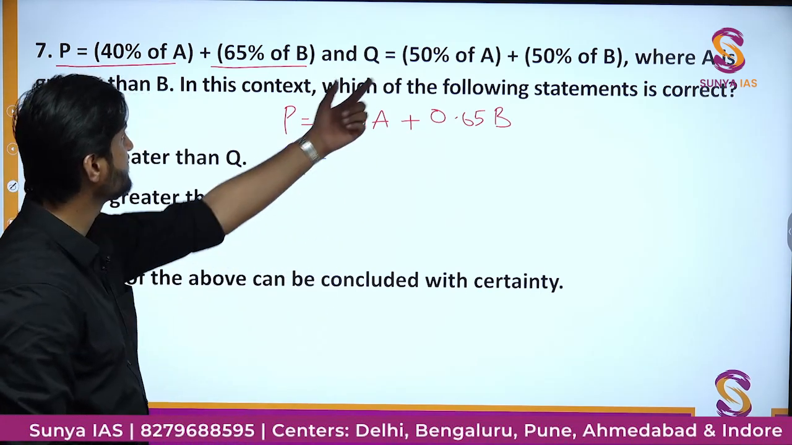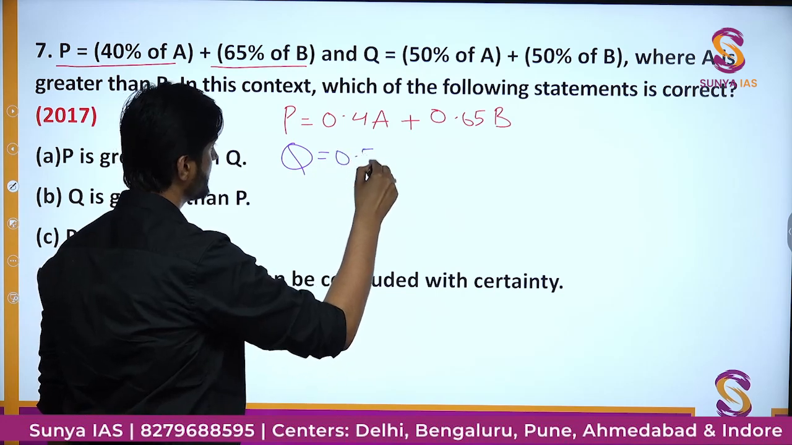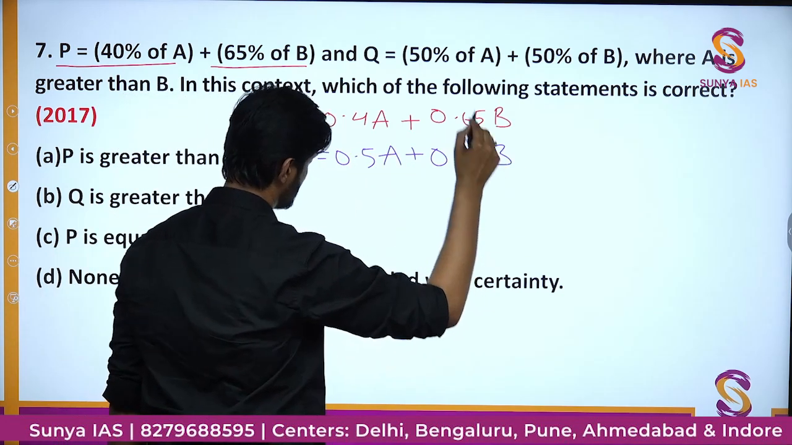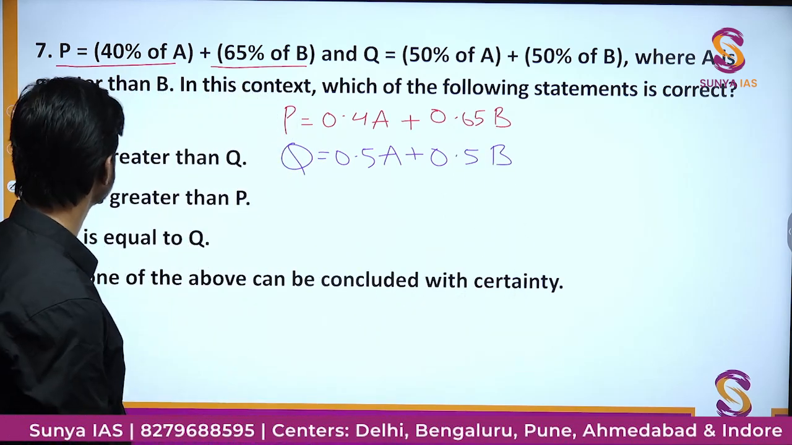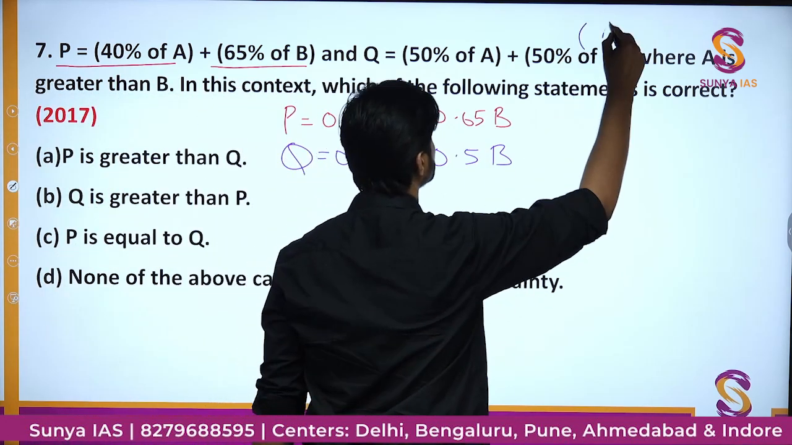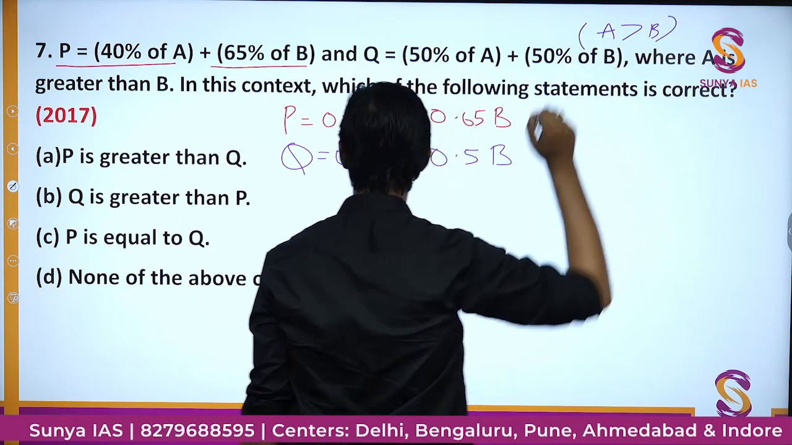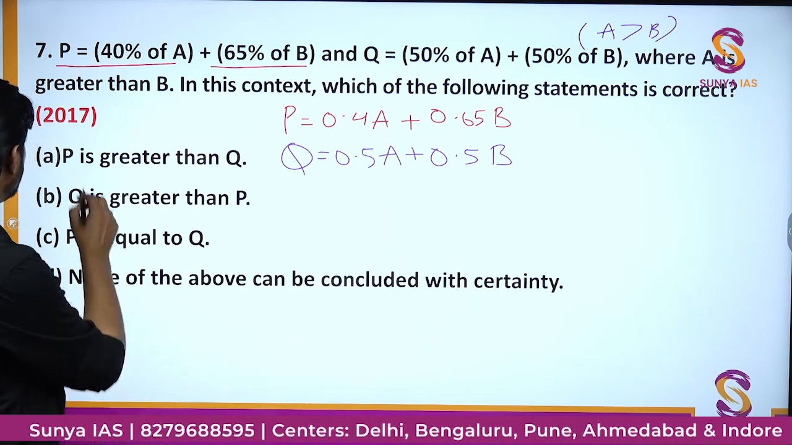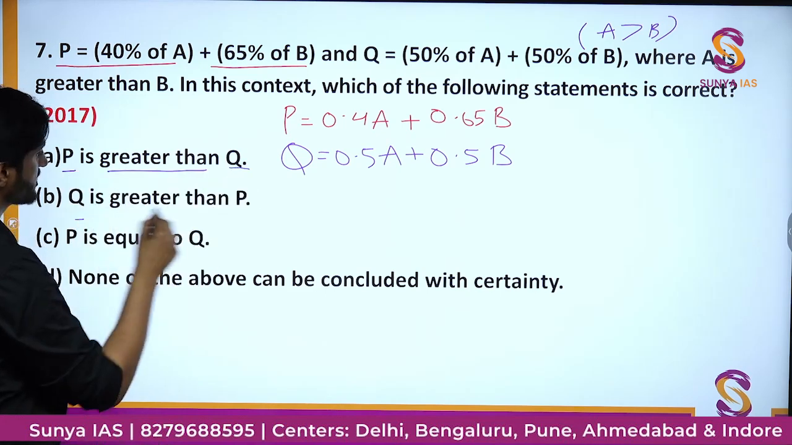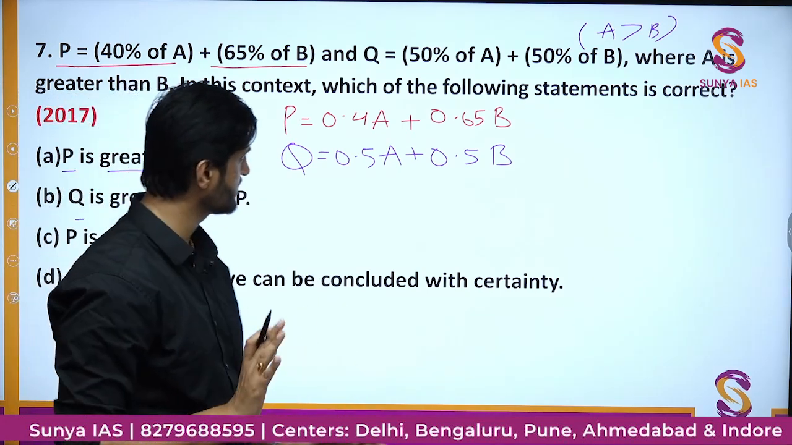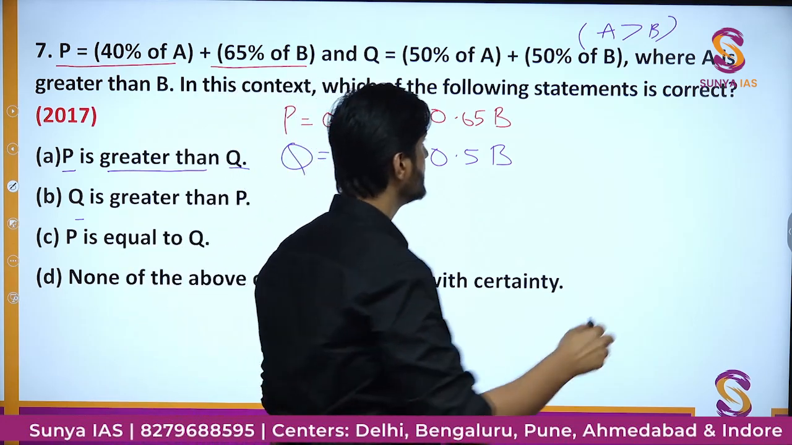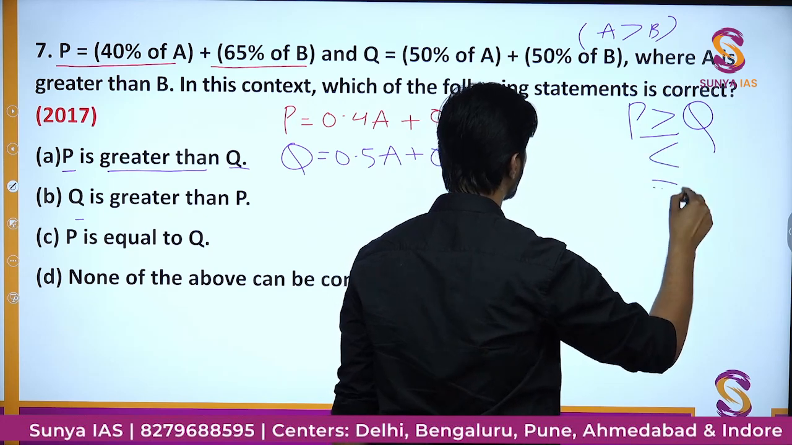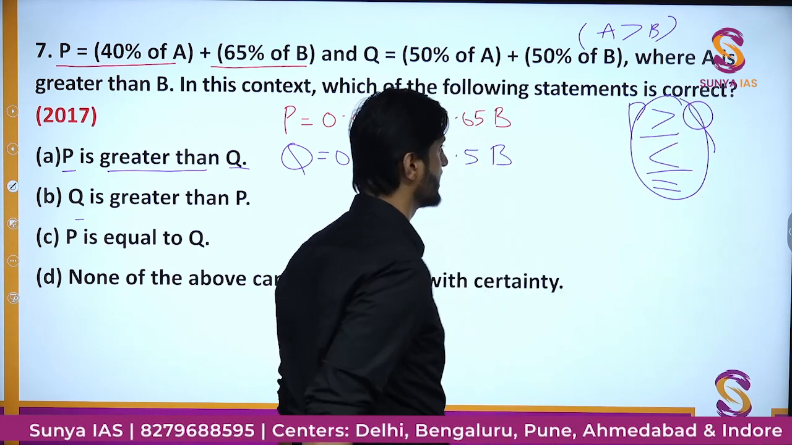Q, if we talk about 50% of A and 50% of B, so it is going to be 0.5A plus 0.5B. Now it is said that A is greater than B. Okay, this information is there. In this context, which of the following statements is correct? P greater than Q, Q greater than P, P equal to Q. We have to find basically the relation between P and Q, whether P is greater than Q, less than Q, or equal to Q.